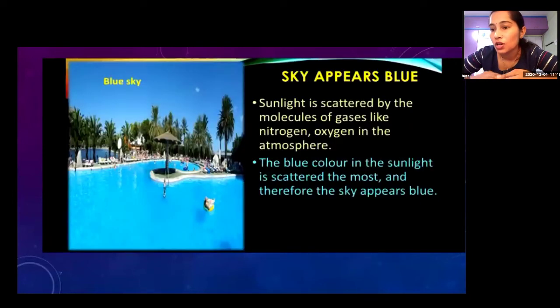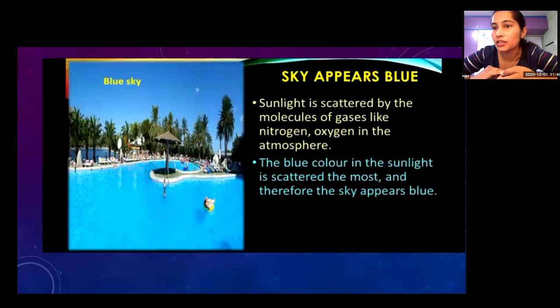We saw all these points at sunrise, noon, sunset, and night, and what the distance is. Because of all these points, the sky appears blue.